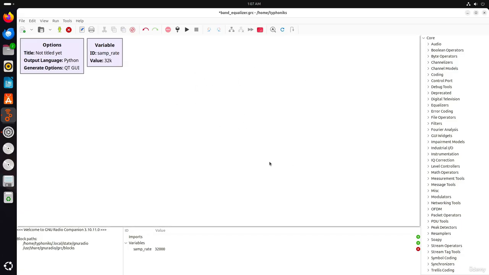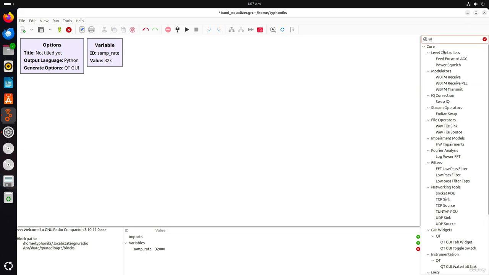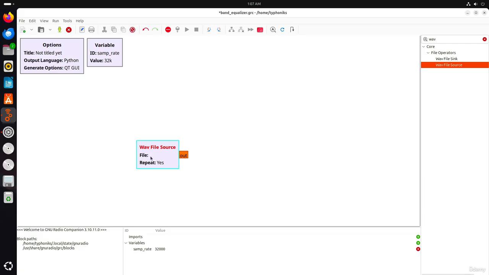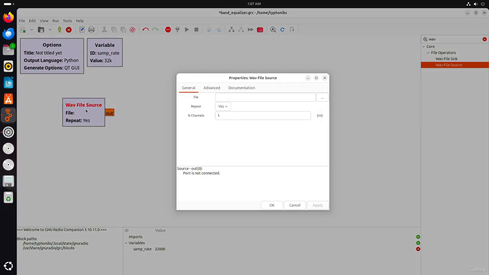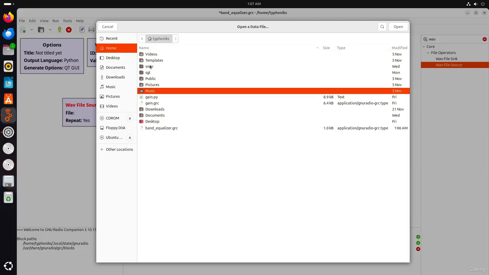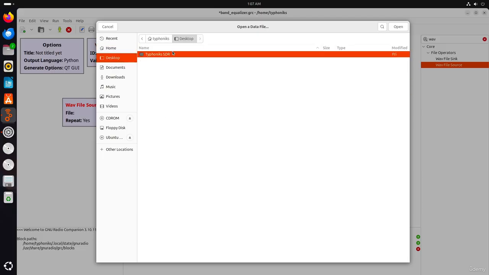And we will also add a WAV source block, a file source. From the block library, we have added the file source block to this flow graph. We'll double click on it to configure it, and we will provide the path for the WAV file, a WAV file we used in previous lectures.